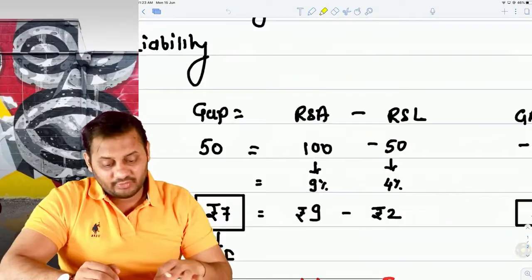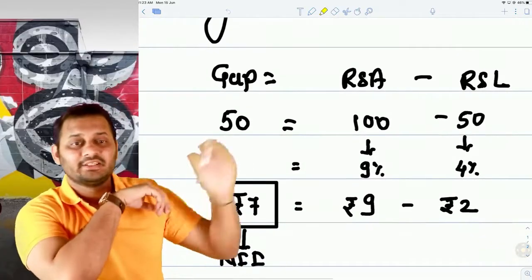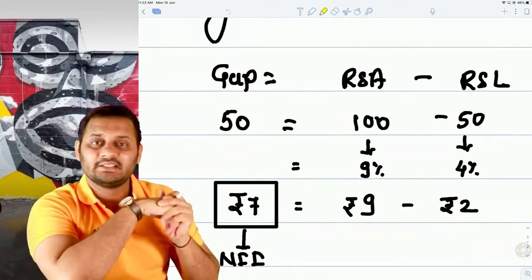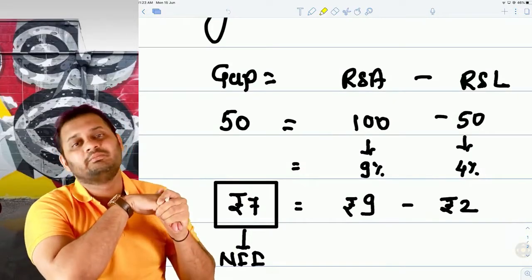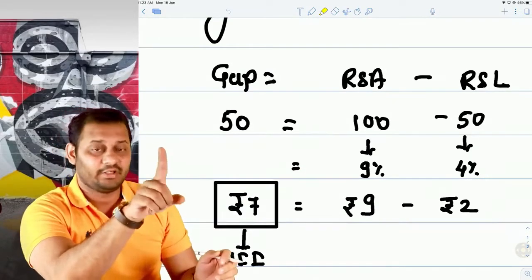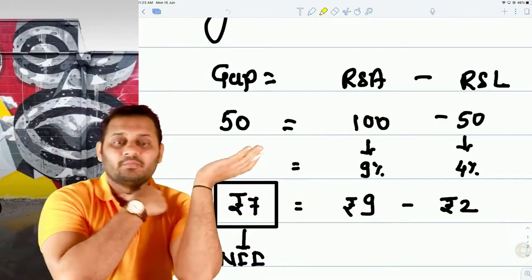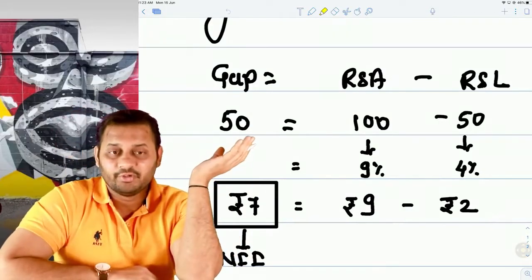So how to calculate a gap exposure? Gap exposure is rate sensitive assets minus rate sensitive liabilities. So assets of the bank are 100 and 50 is the bank's rate sensitive liability. Okay, so I can say that there is a positive gap of 50 rupees.